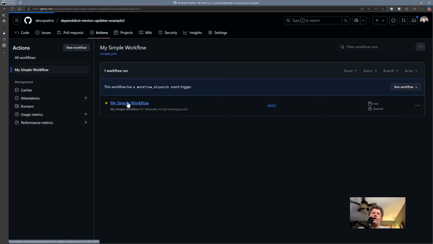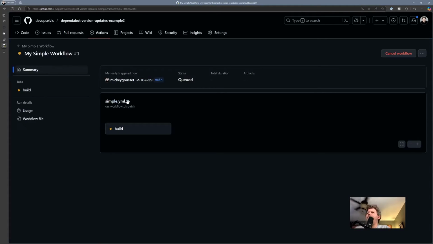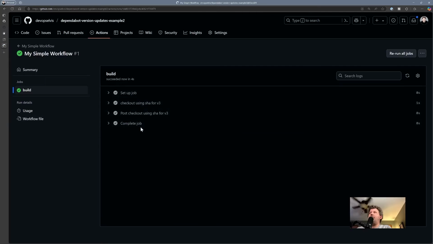Give it just a moment to run. Now, if this doesn't work, then I'm going to have to go back and check because it's supposed to work for both the tag and the SHA. So I'm going to have to do a little digging. All right, so that worked.